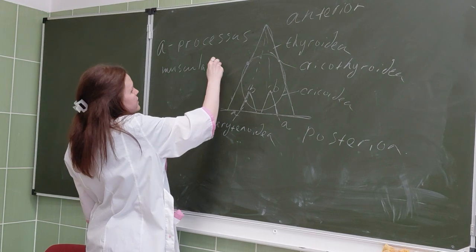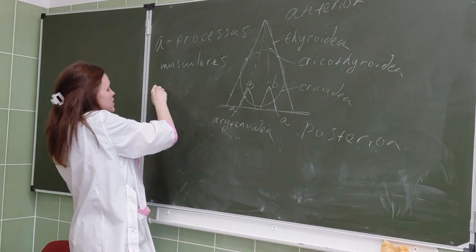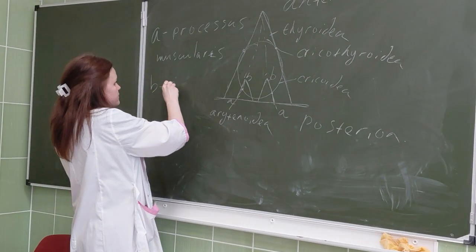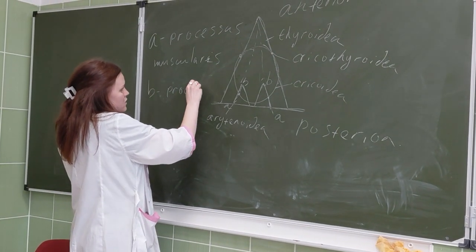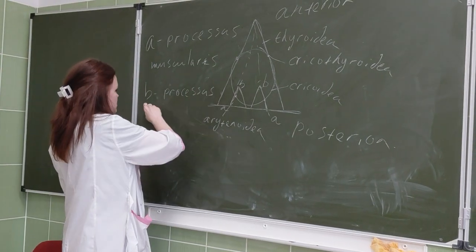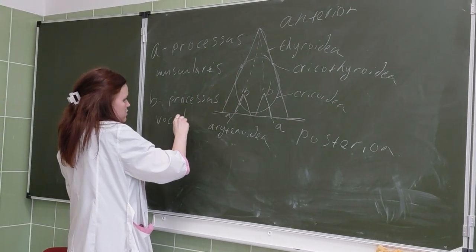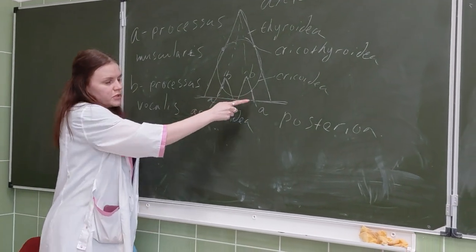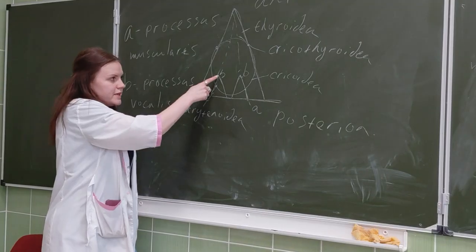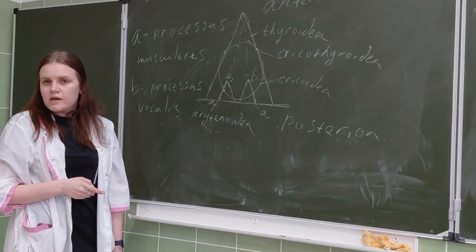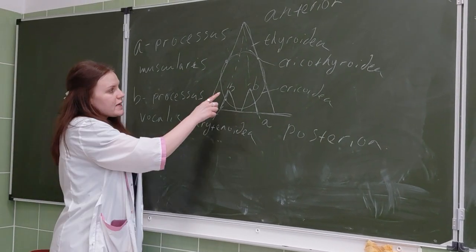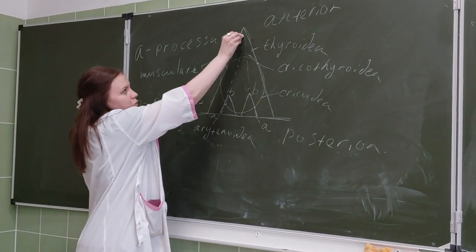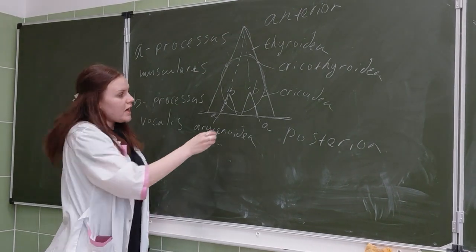B is the processus vocalis, the vocal process. The vocal ligament passes from the vocal process and then goes up to the thyroid cartilage.